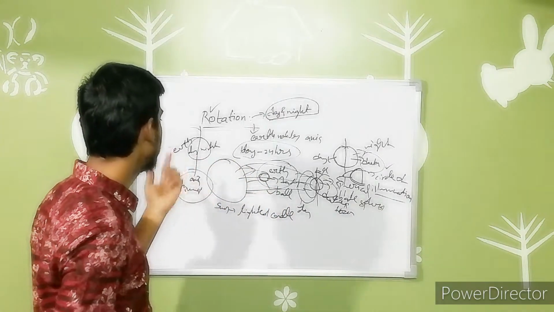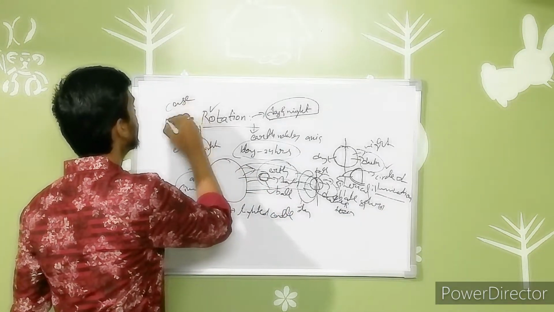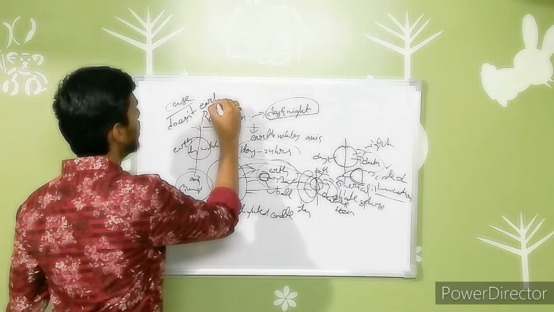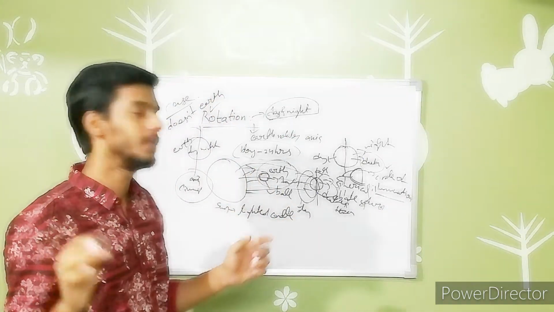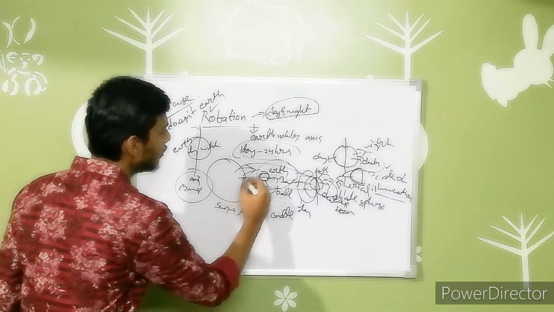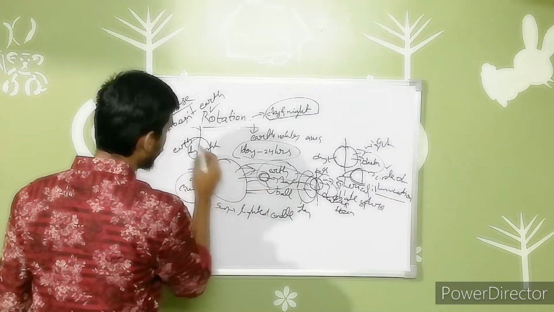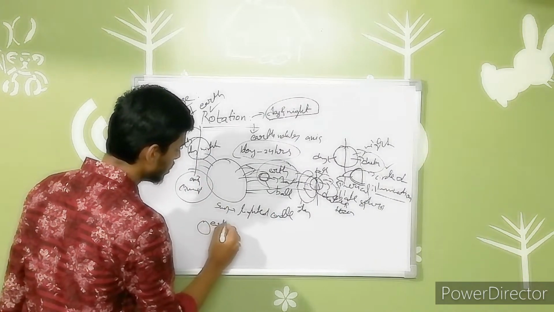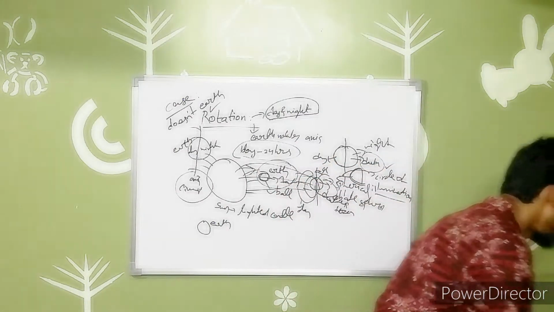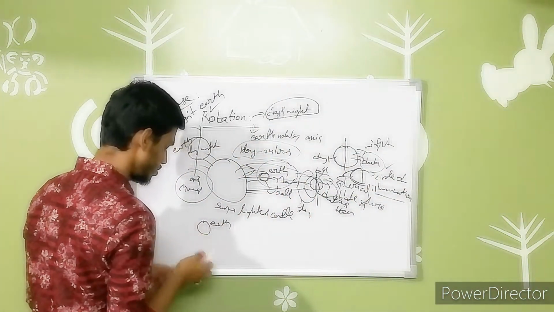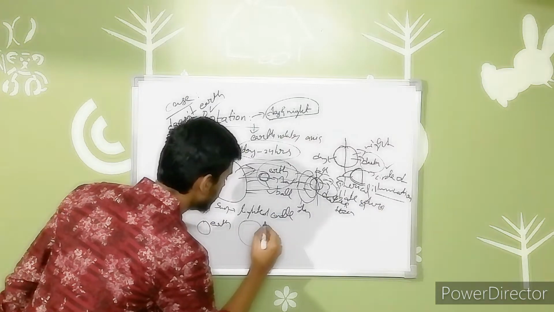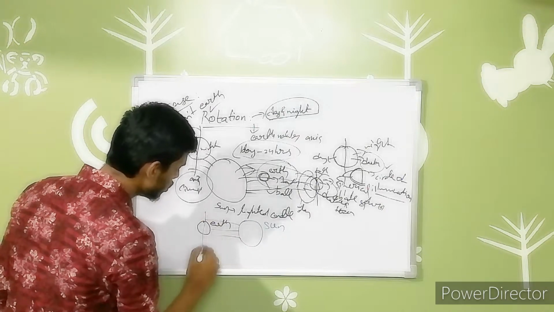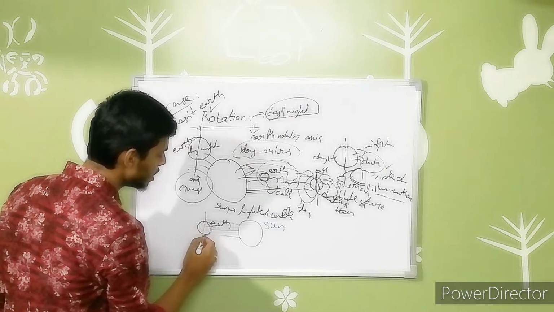But we have to note one thing here. The case we are discussing now is, what happens if Earth doesn't rotate around its axis? Whenever the sun falls on one side of the Earth, only that side will receive the light. Suppose this is the Earth, I will draw it for better understanding, and this is the sun. Whenever sunlight is emitted from the sun, only one side of the spherical shape receives the light.